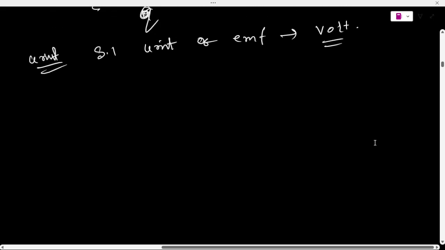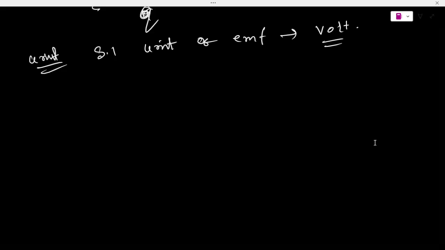So volt is clear. Then what is the difference between electromotive force and potential difference?